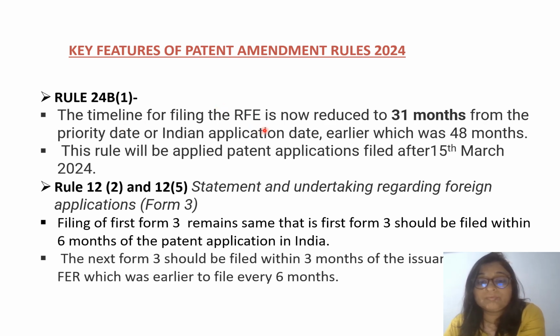Earlier the timeline for filing the RFE was 48 months. So there was very sufficient time, but in another way, because of this, patent grant was also delayed, because most of the applicants, when they are not determined whether they should proceed further or not, file at 47 months, 46 months, or sometimes they don't file. But now it is reduced to 31 months. So obviously you have a little less time, but if you file on time, your patent will be granted earlier than the previous applications.